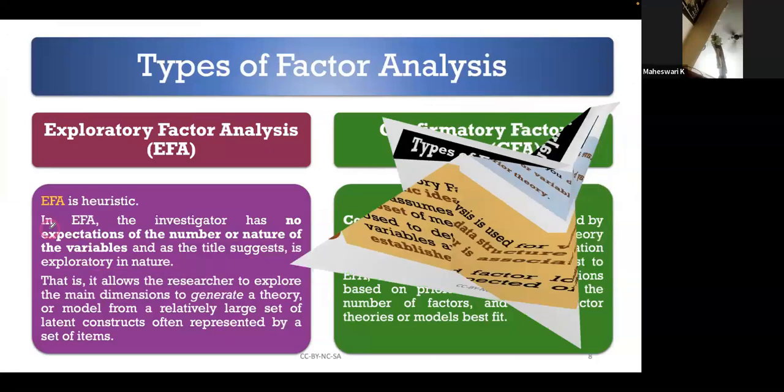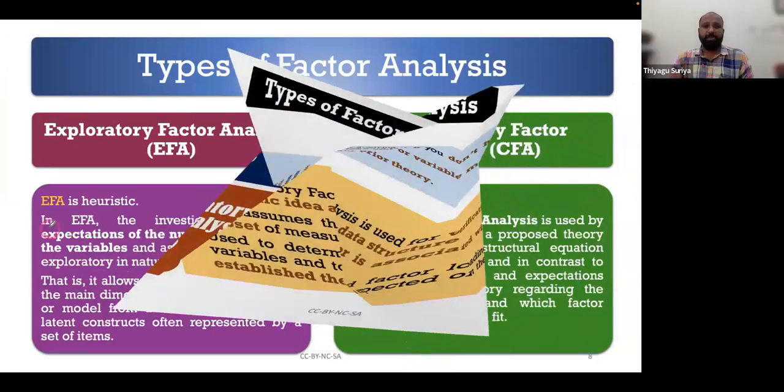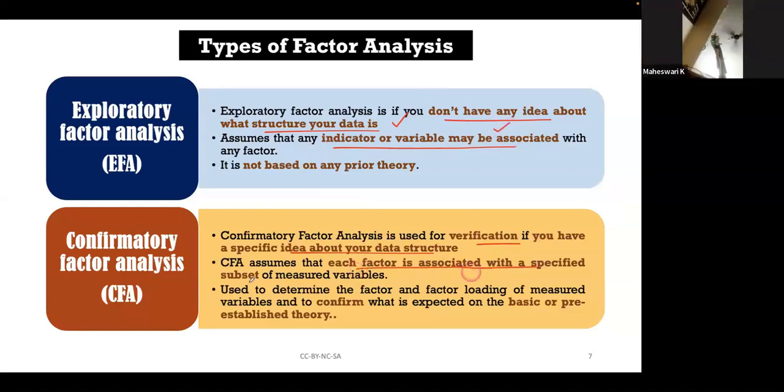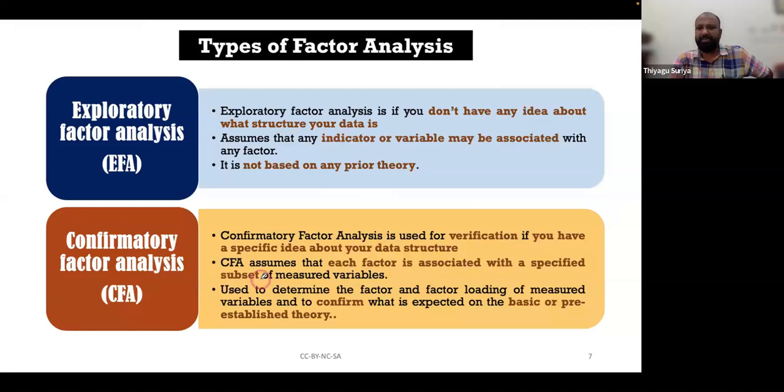And there's one more line I'd like to show you. You can see this. Exploratory factor analysis: if you don't have any idea about the structure of your data, then go with exploratory. Confirmatory factor analysis is verification: if you have a specific idea about the data, because we already know the data structure, because a lot of theories go with this. And since an indicator and variable may not be associated with any factor, we have to associate it with the specific subject. These are the theory, so just skipping this.